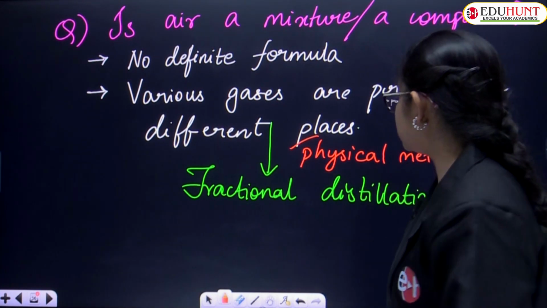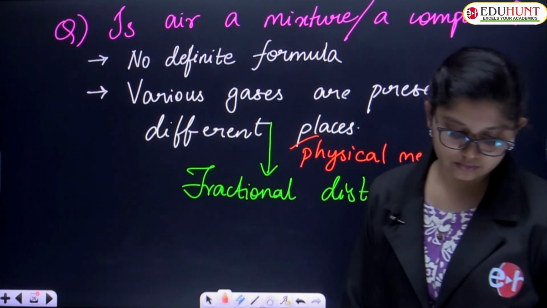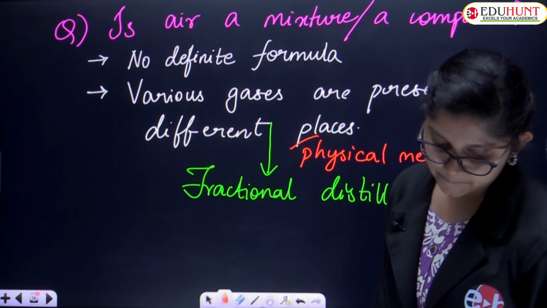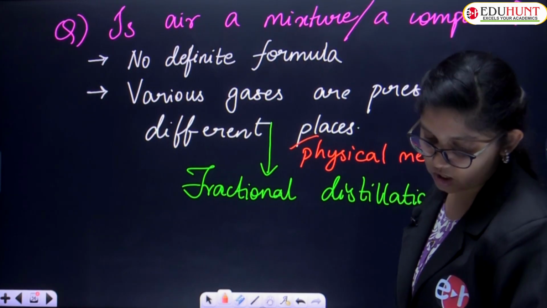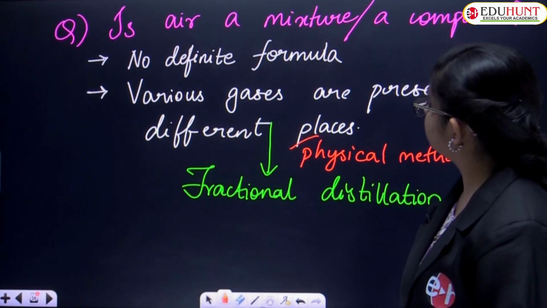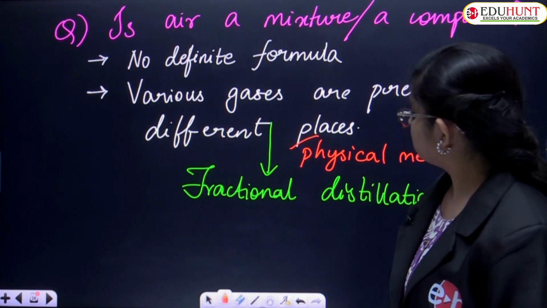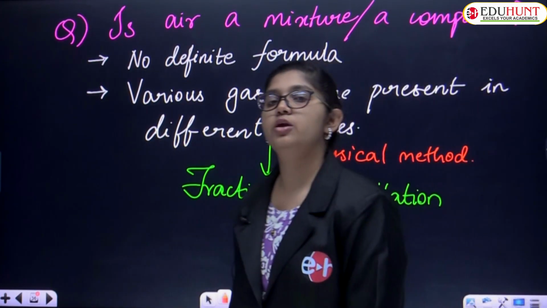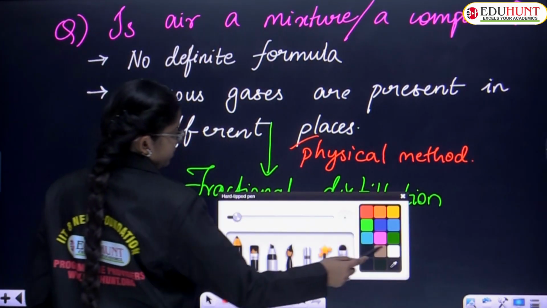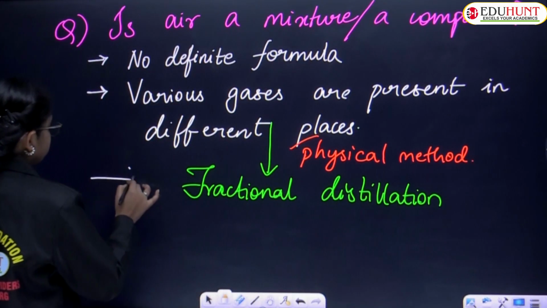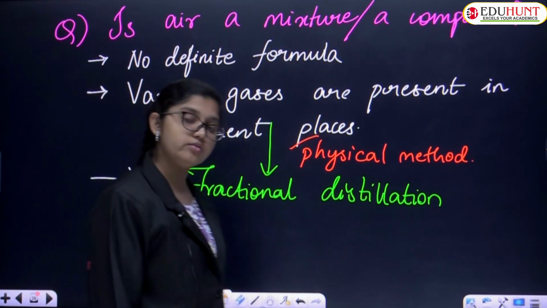Based upon these three points, can you say air is a compound anymore?